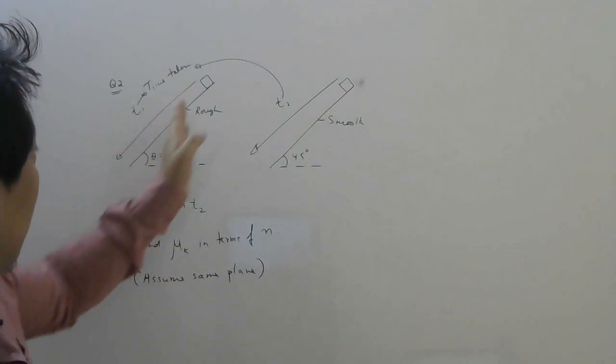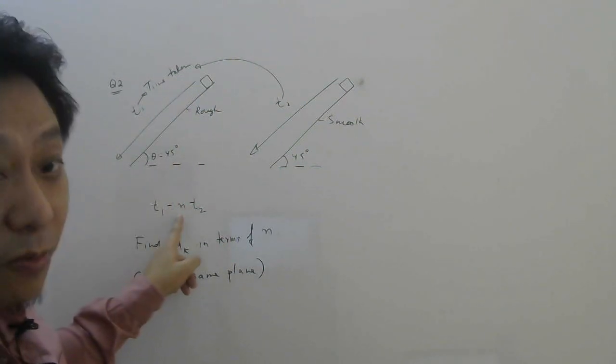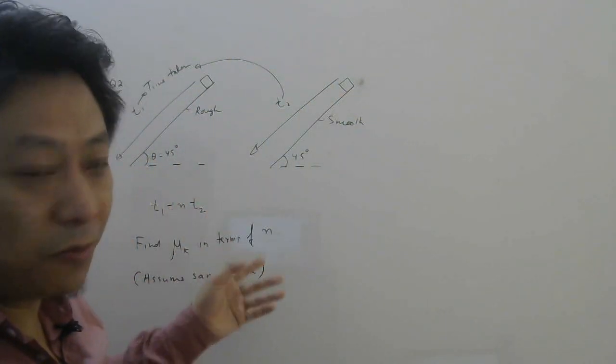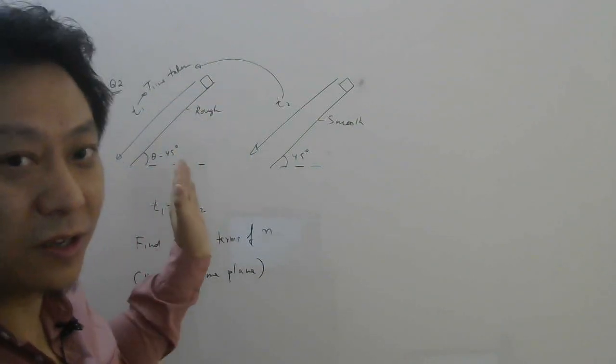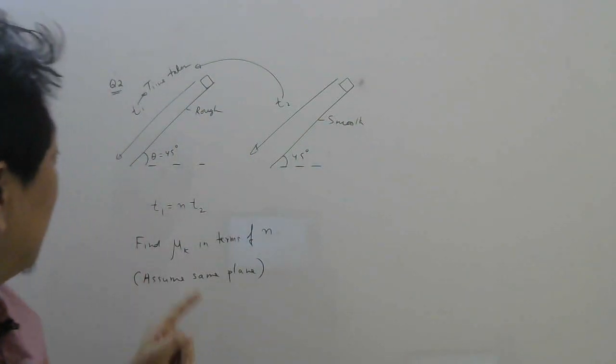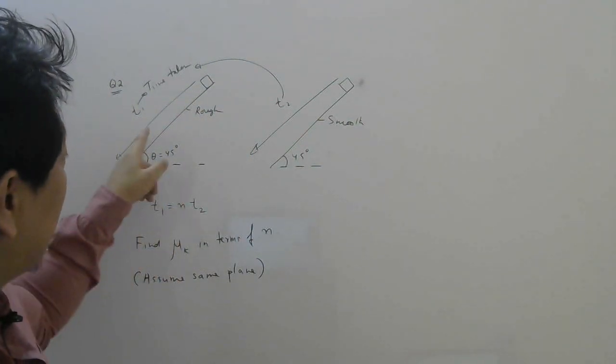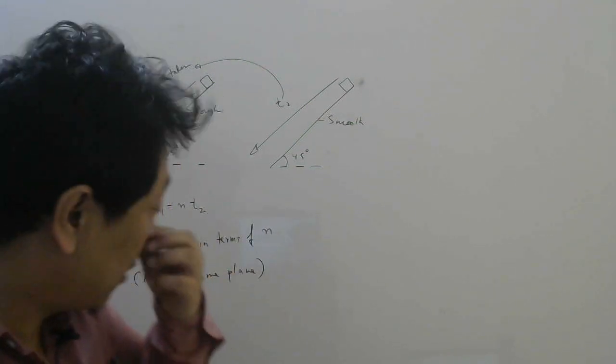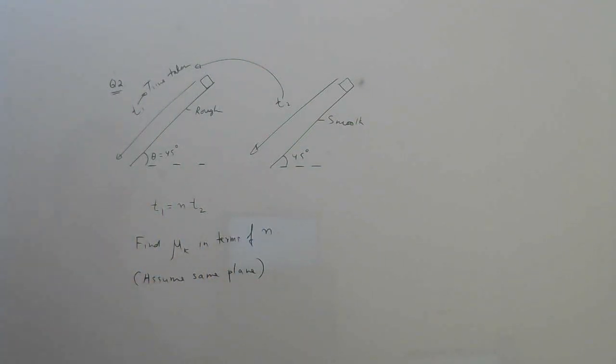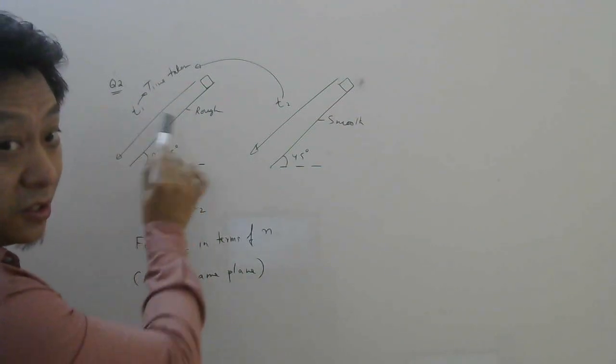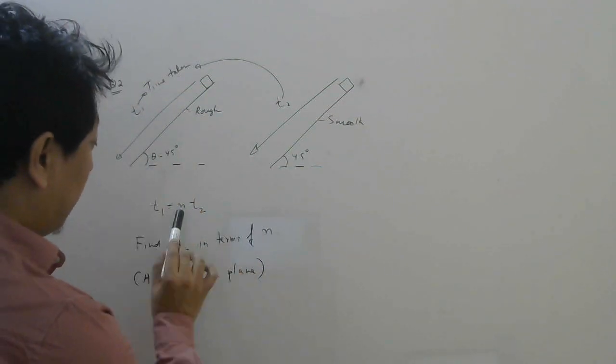Now they have mentioned here the time taken is n times more than here. Obviously because this is rough, so here it will come more slowly, right? Acceleration will be less here. So they are asking you if the time taken here is n times more, what will be the coefficient of kinetic friction here? Because this is rough. In terms of n we have to find.